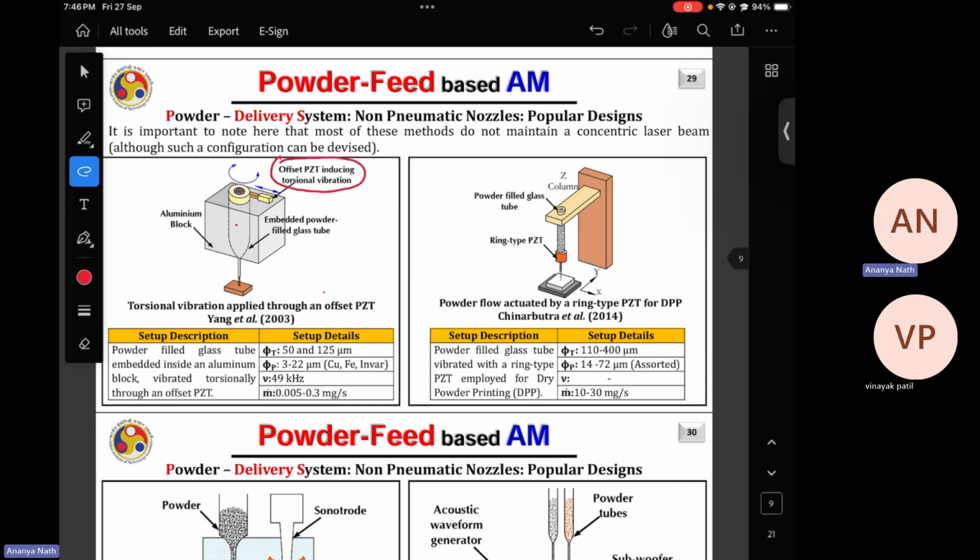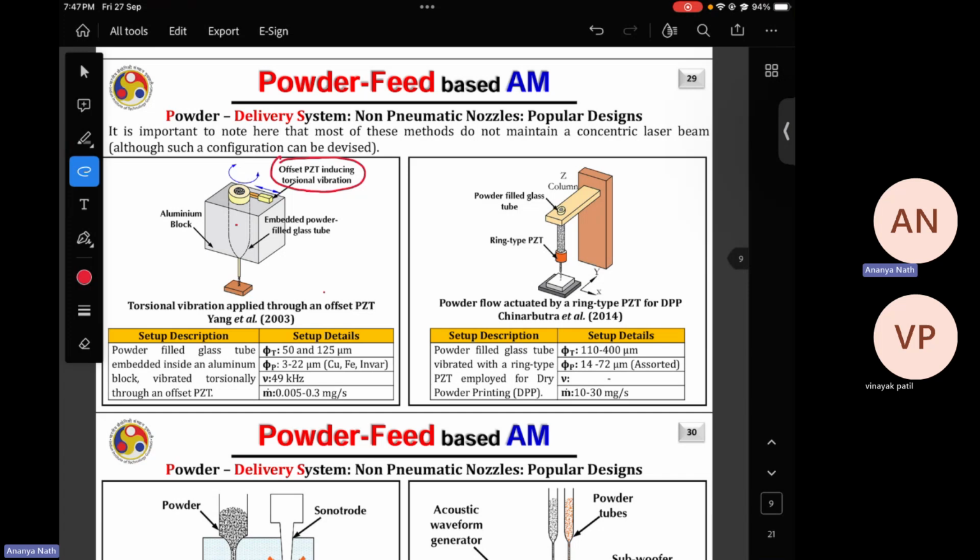So here, this is the hopper, or this is the nozzle in which you are attaching one piezoelectric material. In case of piezoelectric material, if you supply voltage, it expands or contracts. So there will be physical, or dimensional, contraction and expansion by the externally applied voltage. So basically electrical energy is converted to mechanical energy. This conversion happens in case of piezoelectric material.